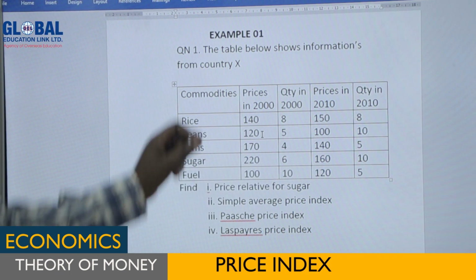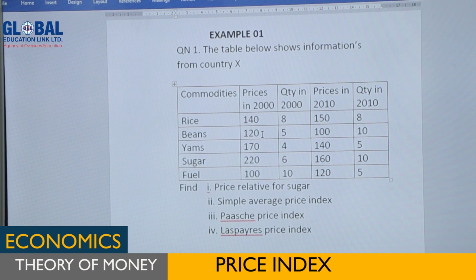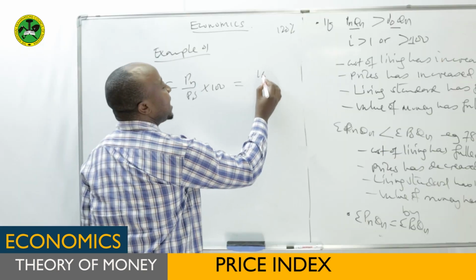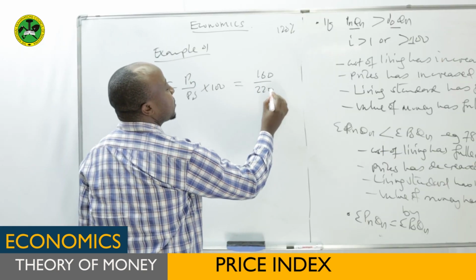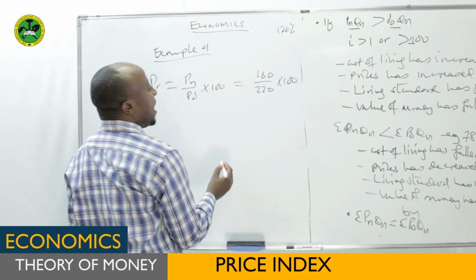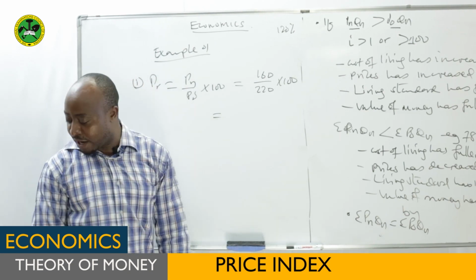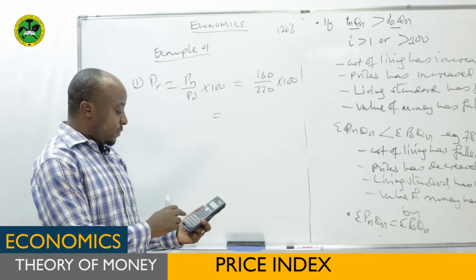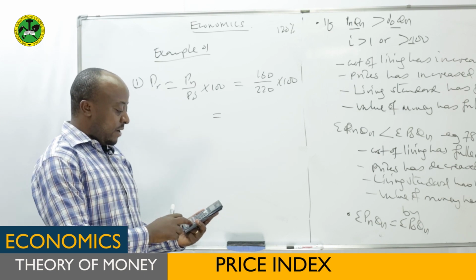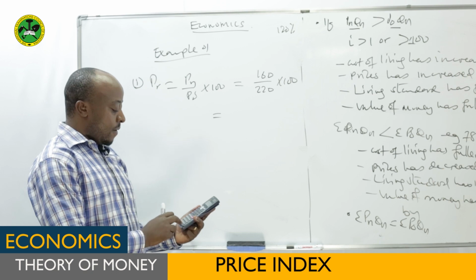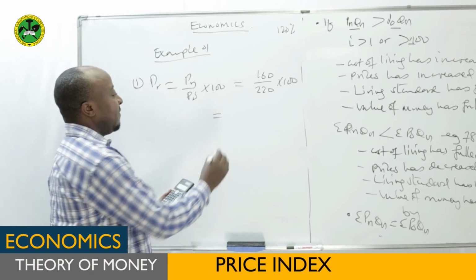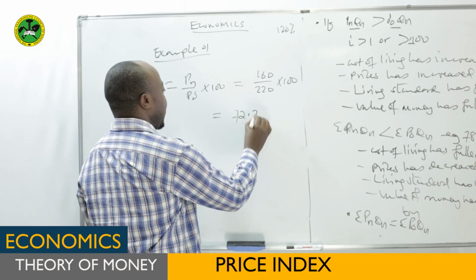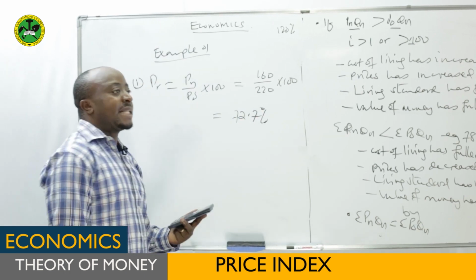So our price index will be Pn, which is 160, divided by Po, 220, times 100. If you take your calculator, you get 72.7%. That is our index.